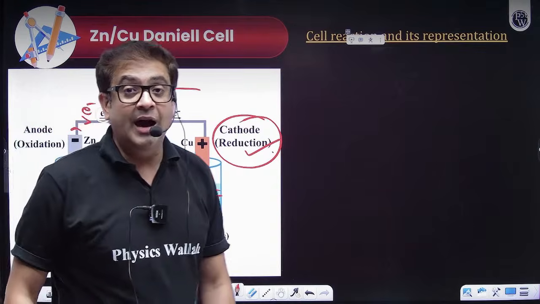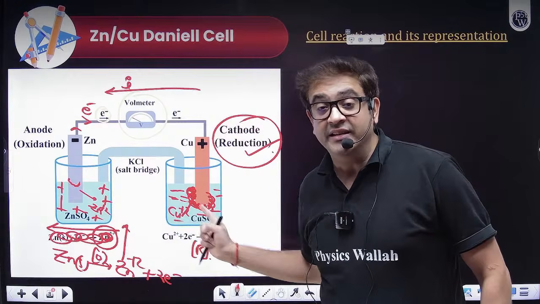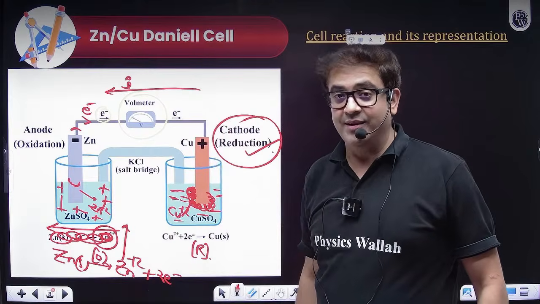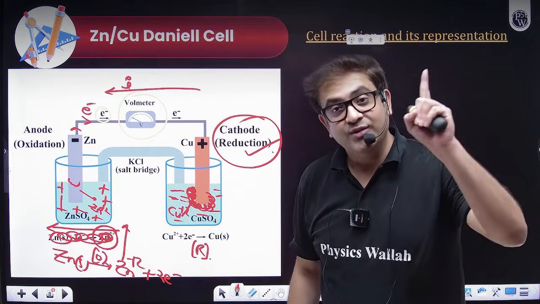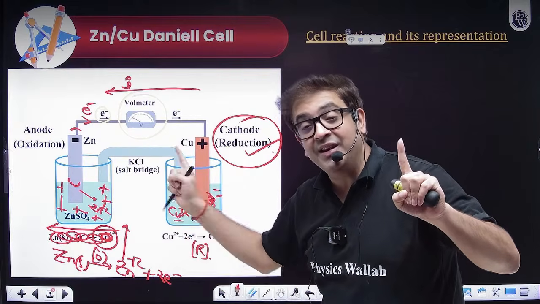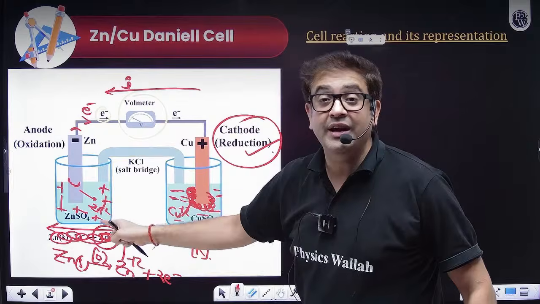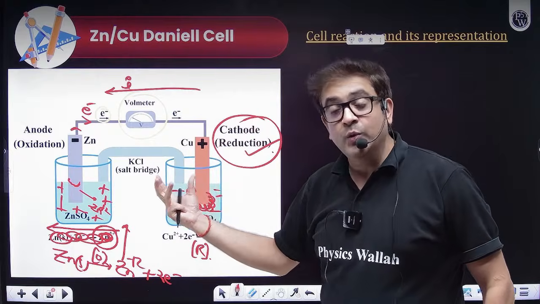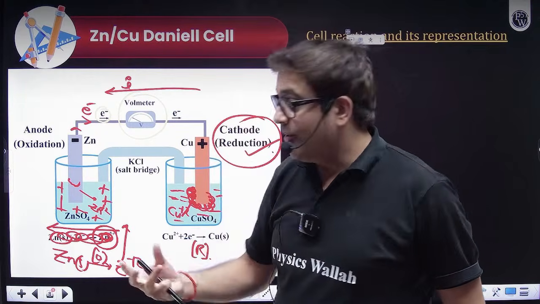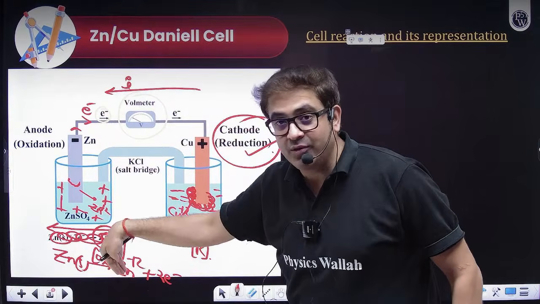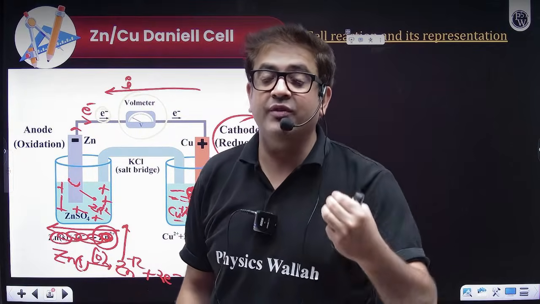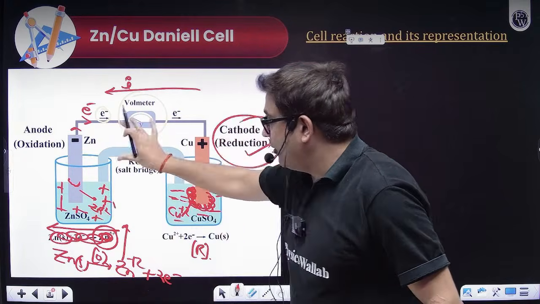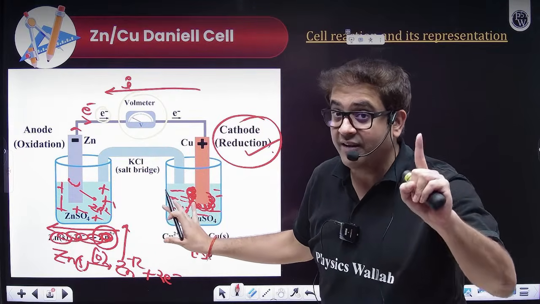But sir, this will only happen once you negate this charge, the opposite charge that is being created over here, that will oppose the external current that is created. So in order to complete the circuit as well and neutralize the charges formed, we introduce an inverted U-shaped tube called the salt bridge. Now in the salt bridge, what we do, we put a solidified electrolyte. Why? Because if it will be a liquid, it will just flow down due to gravity. So we solidify it by boiling it with a substance called agar agar, and then after cooling to a jelly-like substance, we fill the salt bridge with the inert electrolyte. Why inert? Because it should not react.